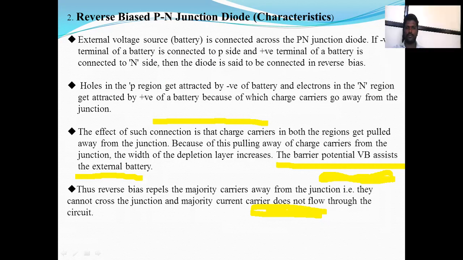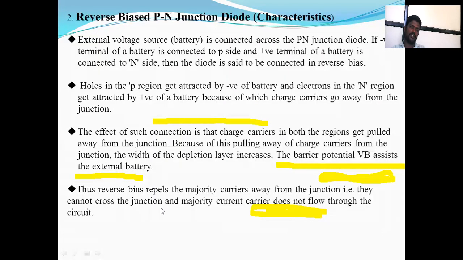Holes in the P region get attracted by the negative terminal of the battery and electrons in the N region get attracted by the positive terminal of the battery, because of which charge carriers move away from the junction. Because of this pulling away of charge carriers from the junction, the width of the depletion layer increases, and the barrier potential V0 assists the external battery.